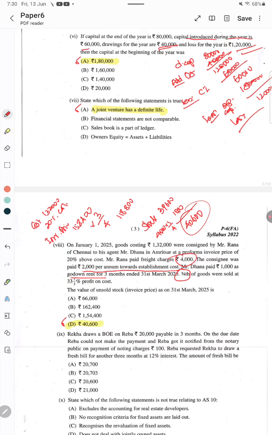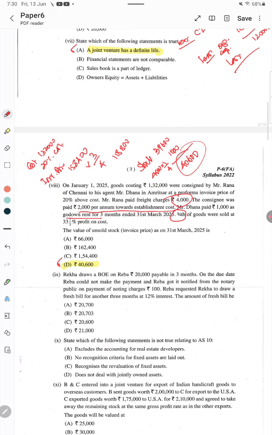40,600 is the correct answer. And then Reka draws a bill of exchange on Reba for rupees 20,000 payable in 3 months. On the due date, Reba could not make the payment, and Reba got it notified from noting charges by the notary public. Noting charges are nothing but a charge by the notary public in case of dishonor of the check. Reba required Reka to draw a fresh bill for another 3 months at 12%.